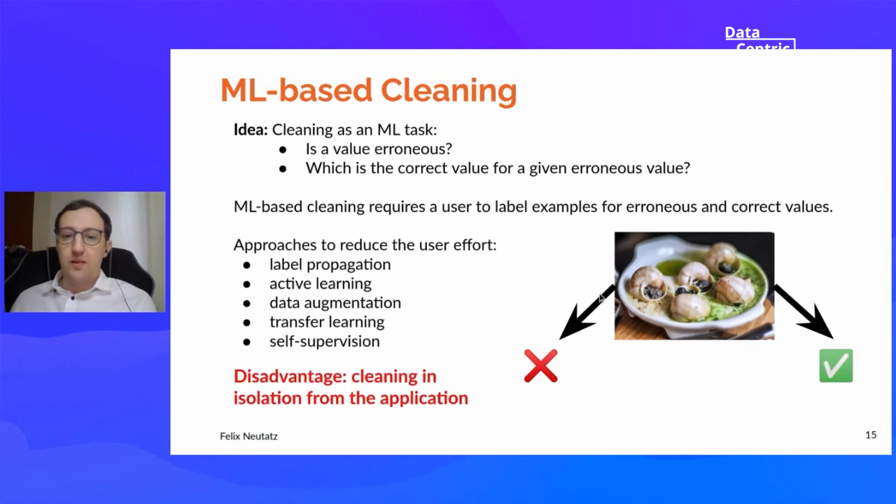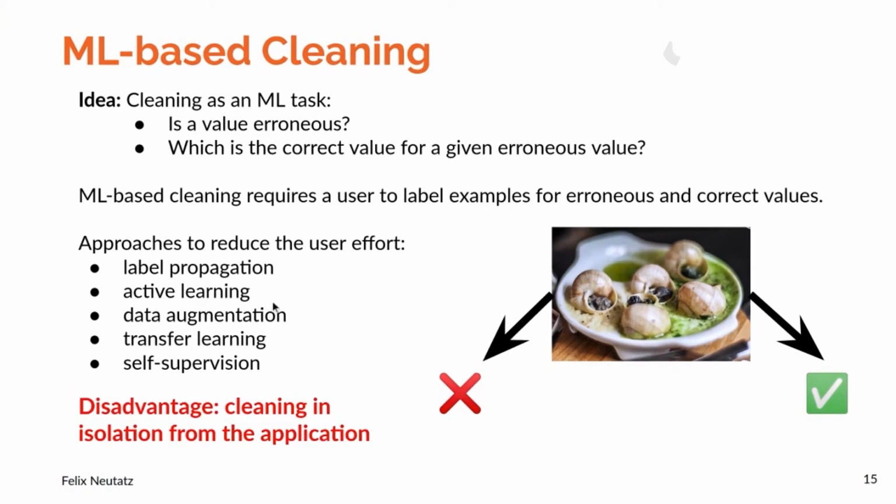And the second problem is, of course, that you need not only a few of these labels, you need quite a lot of them for machine learning to learn these patterns for these errors. In order to reduce this user effort, some approaches have been proposed that, for example, use label propagation, active learning, data augmentation, transfer learning, or self-supervision. But still, similar to traditional approaches, ML-accelerated cleaning still cleans in isolation from the application. So we do not consider the application in this cleaning step.